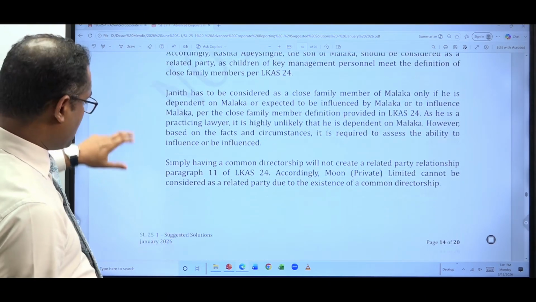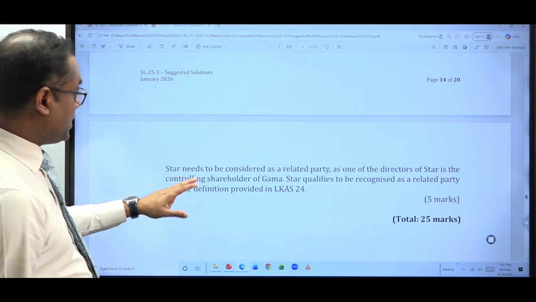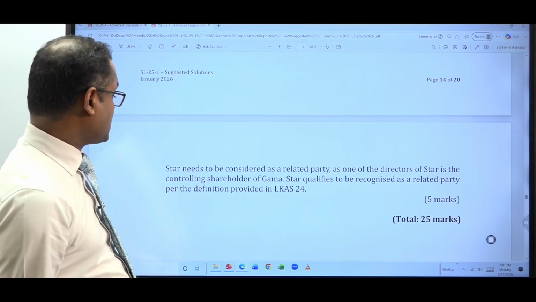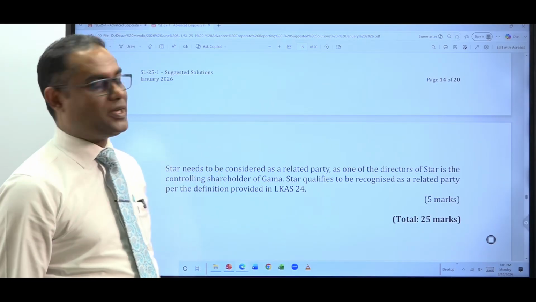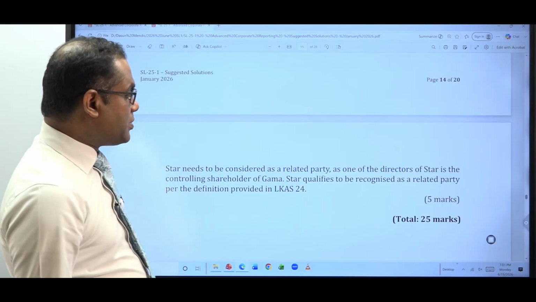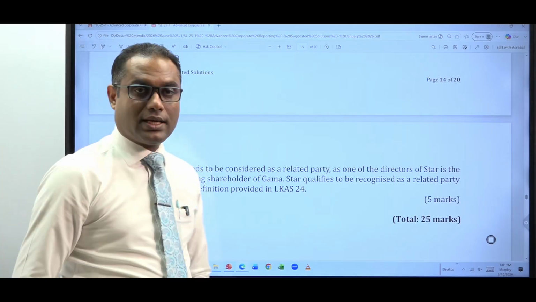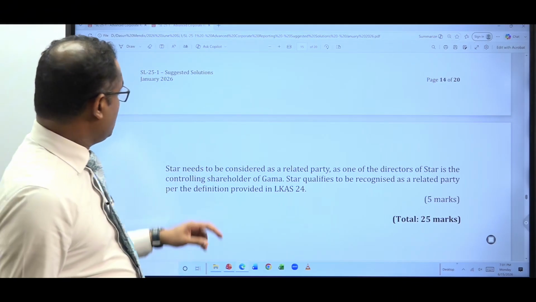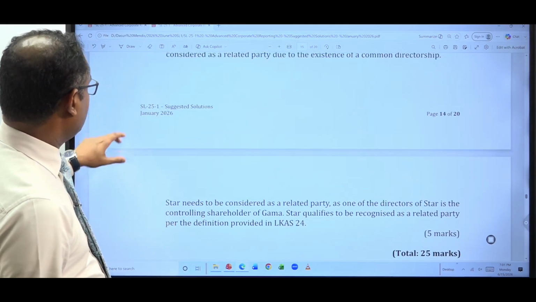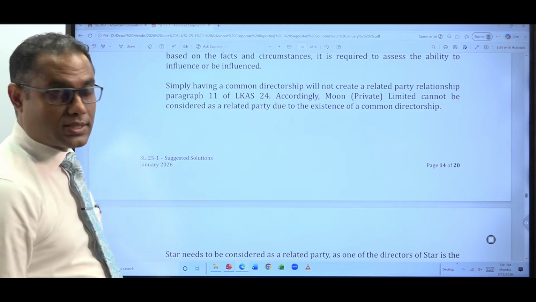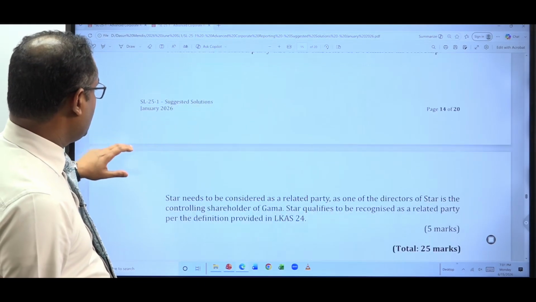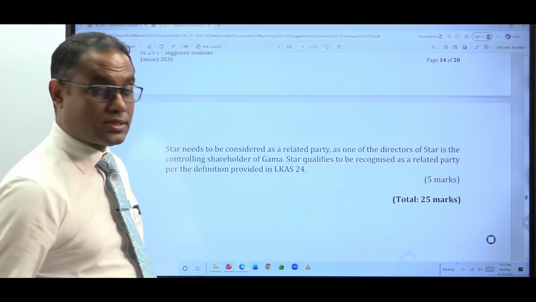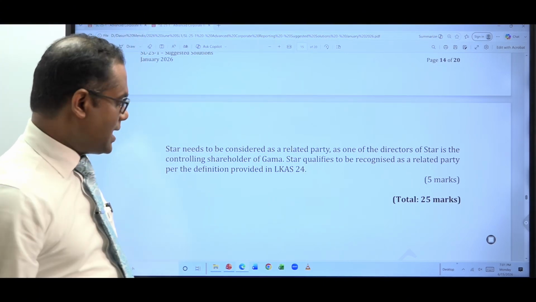Let's see the answer given in the suggested solution. Yeah, correct. Star needs to be considered as a related party as one of the directors of Star is the controlling shareholder of Gamma, your entity. Star qualifies to be recognized as a related party as per the definition in LKS 24. So with that, we completed answering all the parts in question 3 of your pilot paper issued in January 2026, targeting the June 2026 examination.